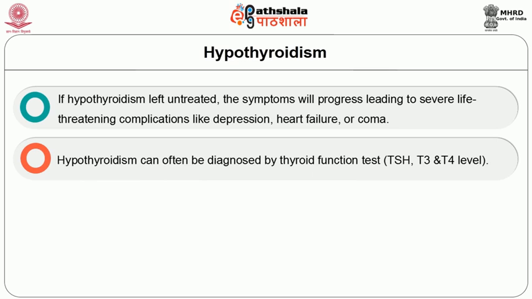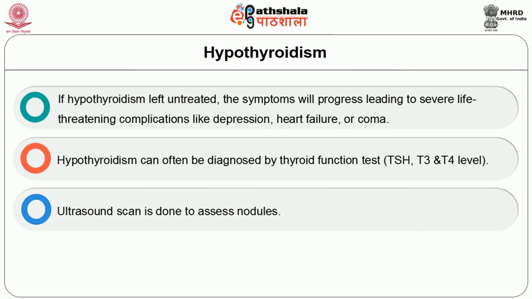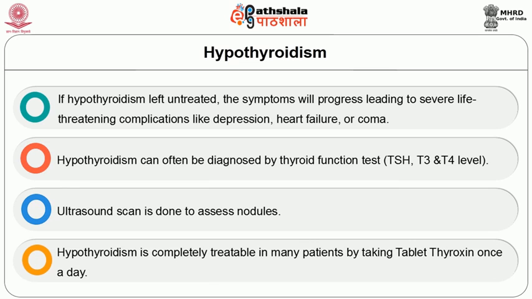Hypothyroidism can often be diagnosed by a thyroid function test. That is, the patient is advised to take thyroid tests like TSH, T3 and T4 hormone levels. Also an ultrasound scan is done to assess the nodule. Hypothyroidism is completely treatable in many patients by taking a drug called thyroxine, that is replacement of thyroid hormone. This drug is to be taken in the morning once a day.